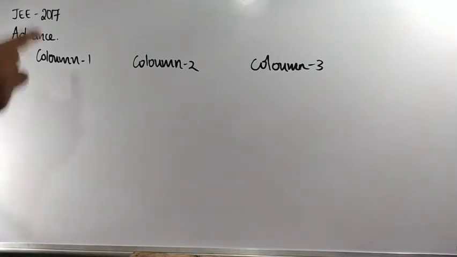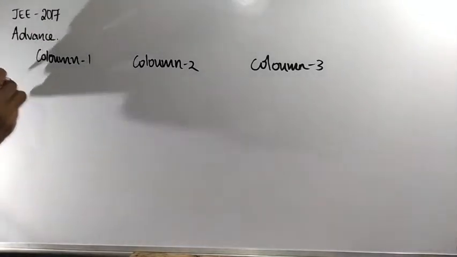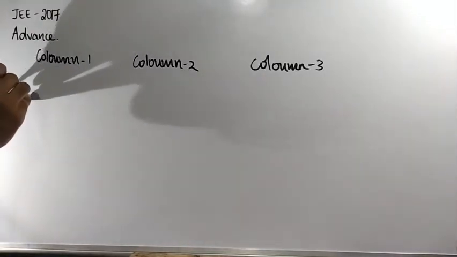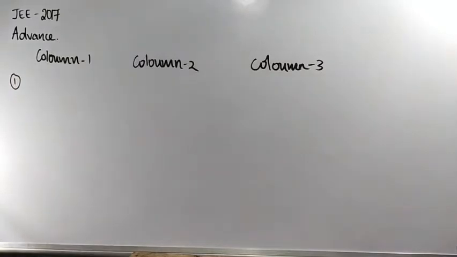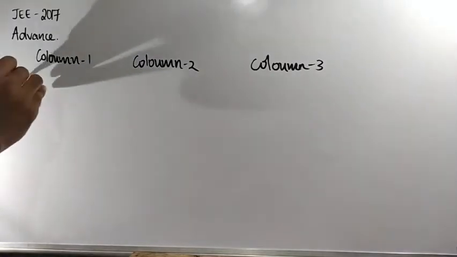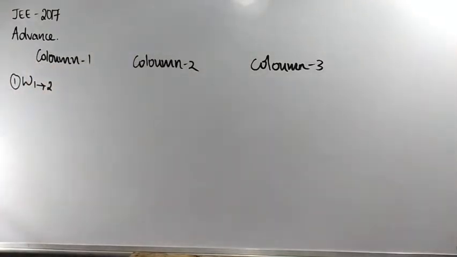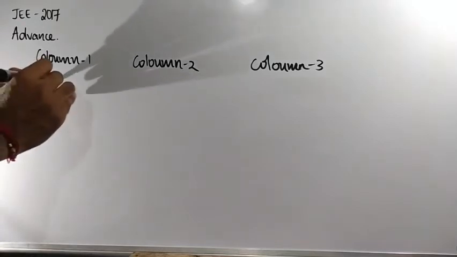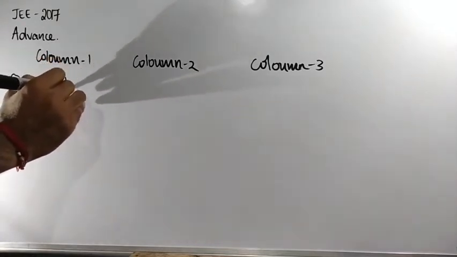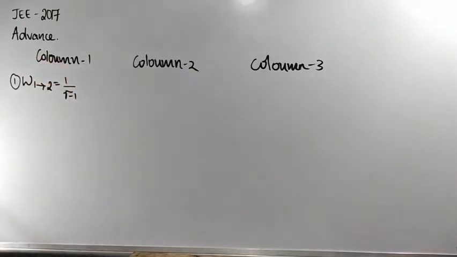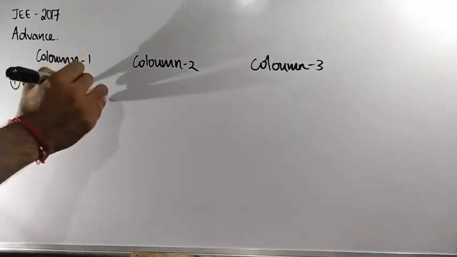Now in the first column they had given some work done values. First, work done in the process 1 to 2: 1 divided by gamma minus 1, inside the bracket P2 V2 minus P1 V1.